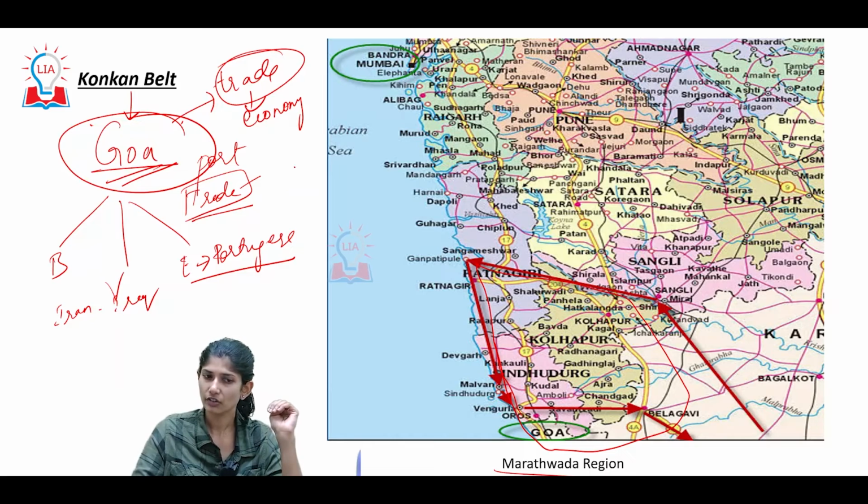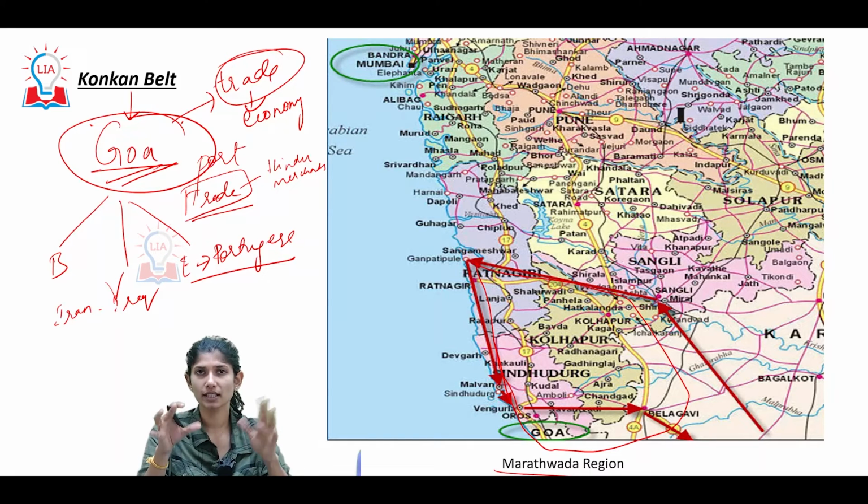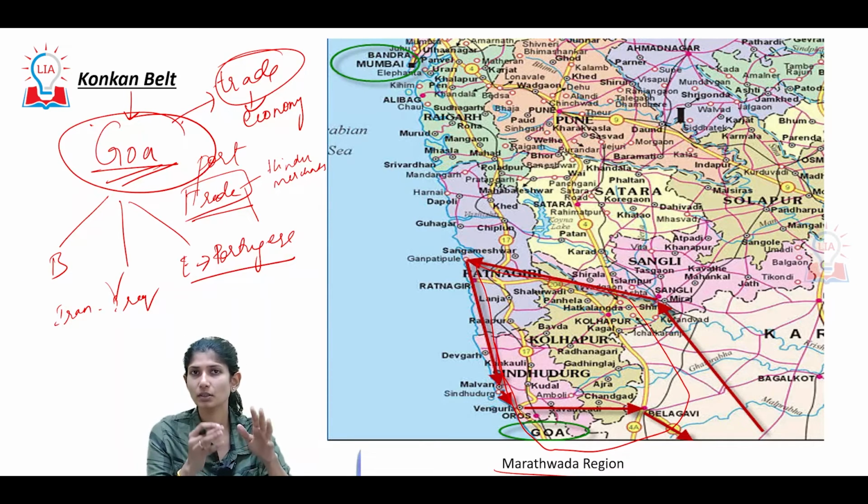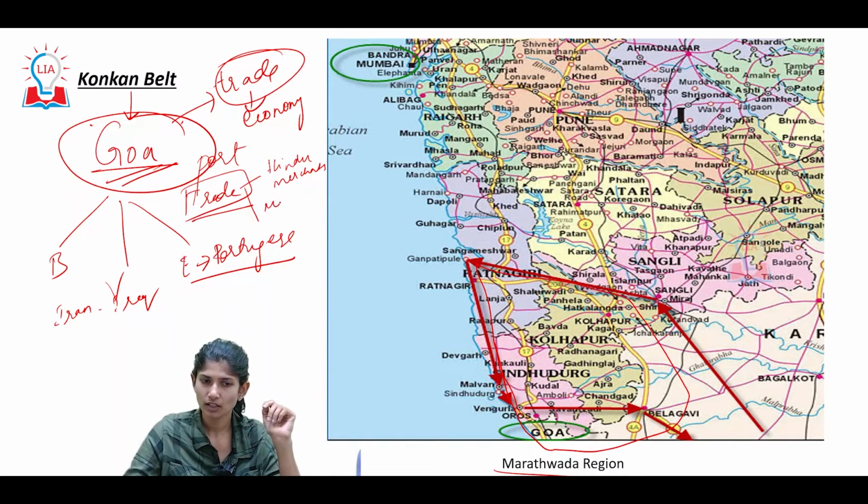See, the trade that was happening within the Indian region, within the Bahmani region, was taking place majorly by Hindu merchants. The trade happening in the coastal and outside regions was mainly by Muslim merchants.